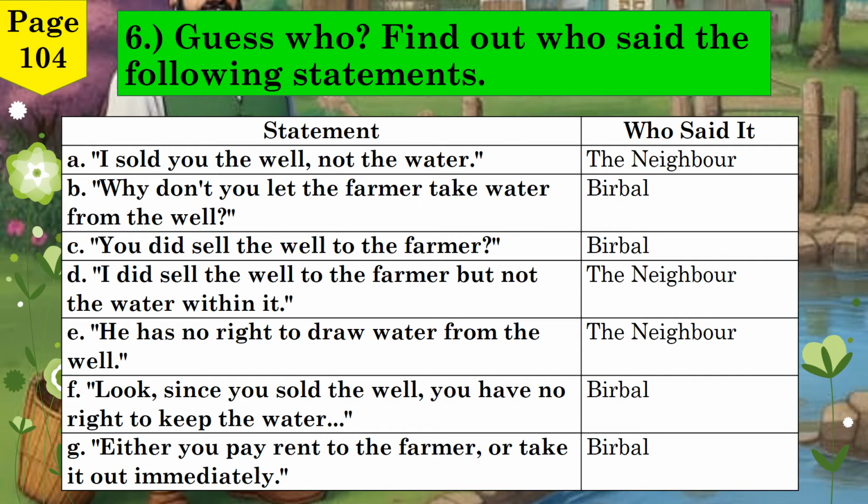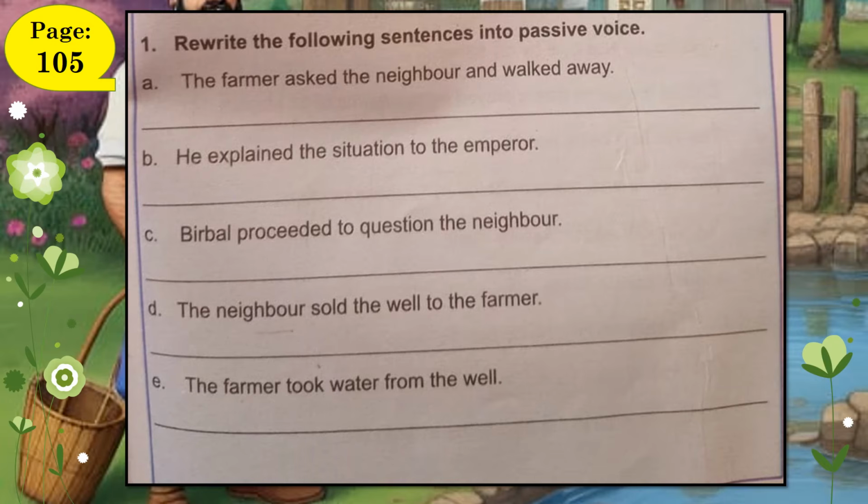Statement D. This was the neighbor, repeating his excuse to avoid responsibility. Statement E. Also spoken by the neighbor, trying to make his trick sound reasonable. Statement F. Look, since you sold the well, you have no right to keep the water. This was said by Birbal, using his logic to correct the situation. Statement G. Either you pay rent to the farmer, or take it out immediately. And finally, this strong and clever line was spoken by Birbal, offering a fair solution that forced the neighbor to admit his mistake. Now, let's begin the grammar section, on page 105.